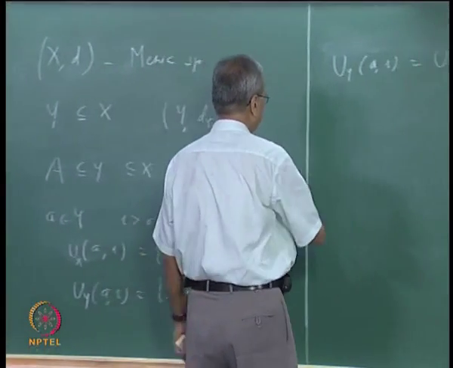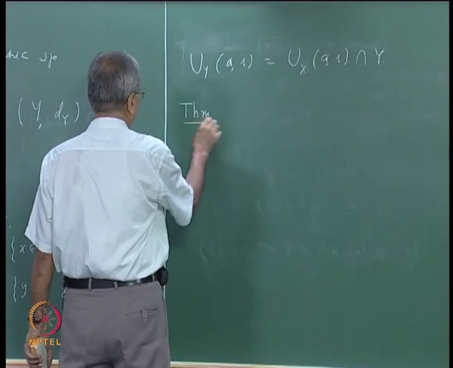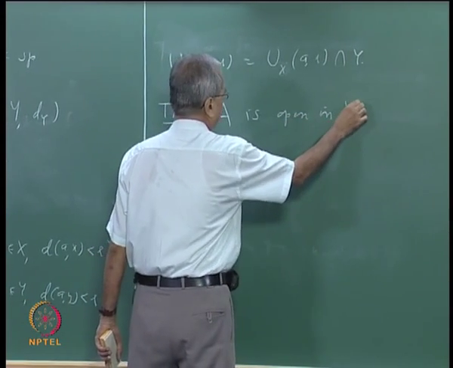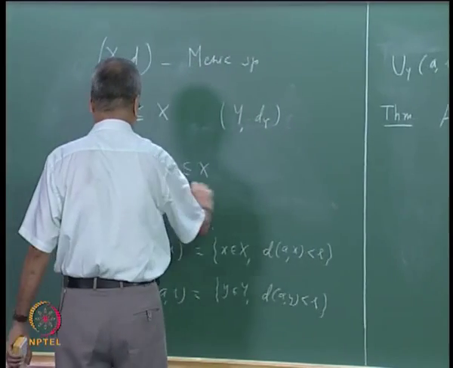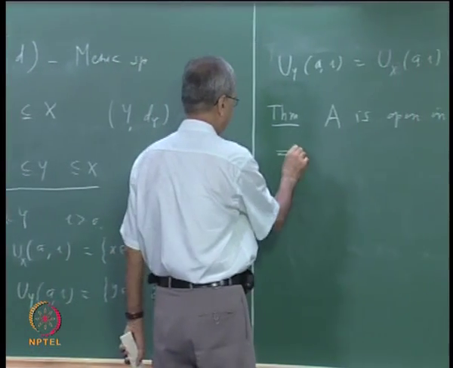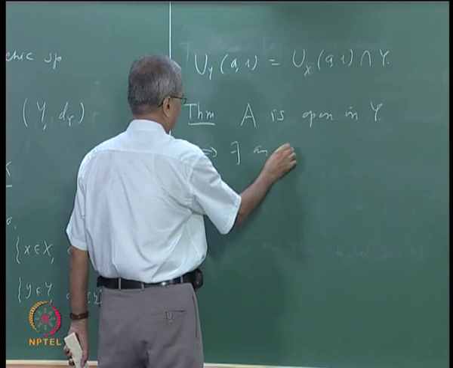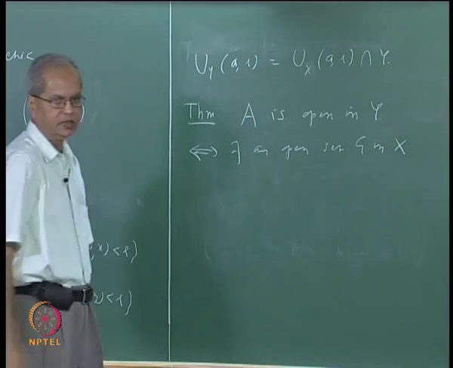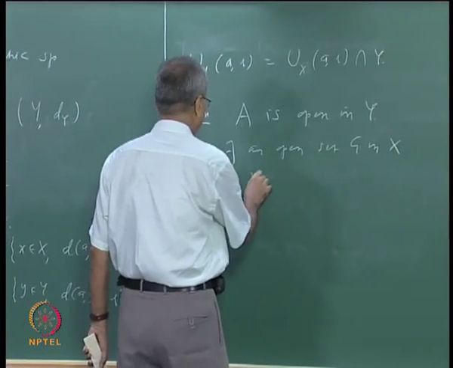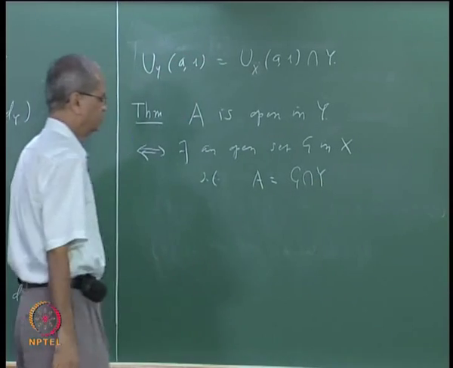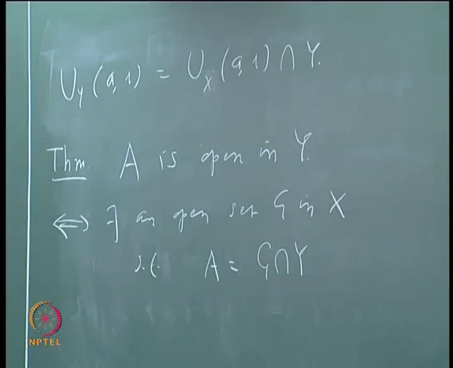Now using this you can show the following. Let me write this as a theorem. We are having this setup: A is contained in Y, Y is contained in X. A is open in Y if and only if there exists an open set G in X such that A is equal to G intersection Y. So this answers the question completely.